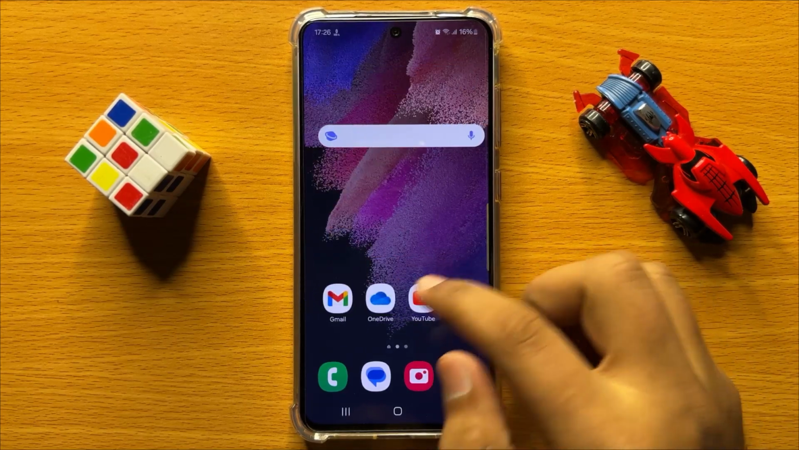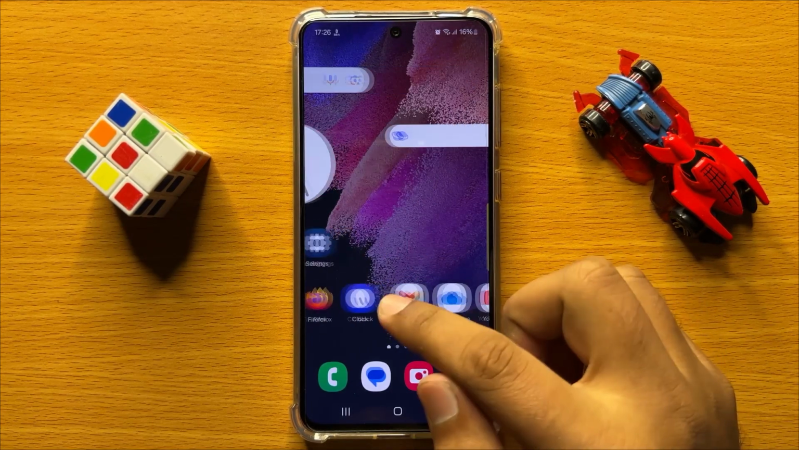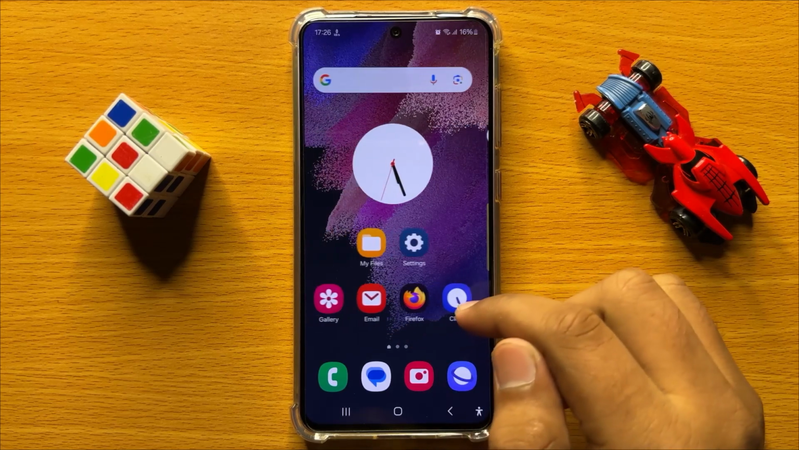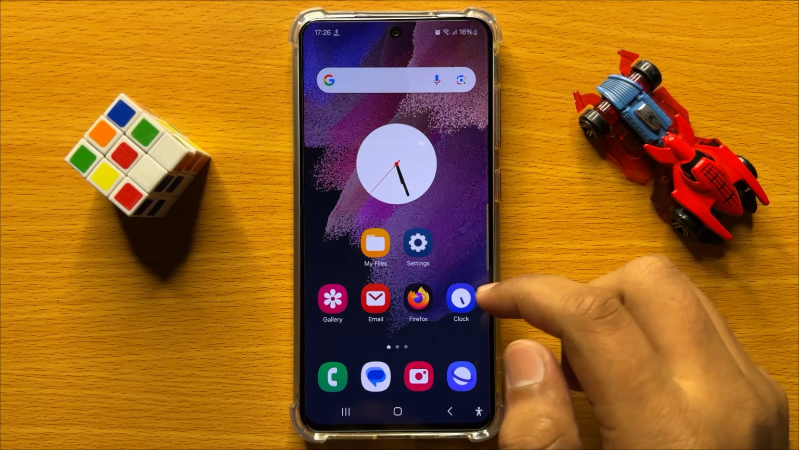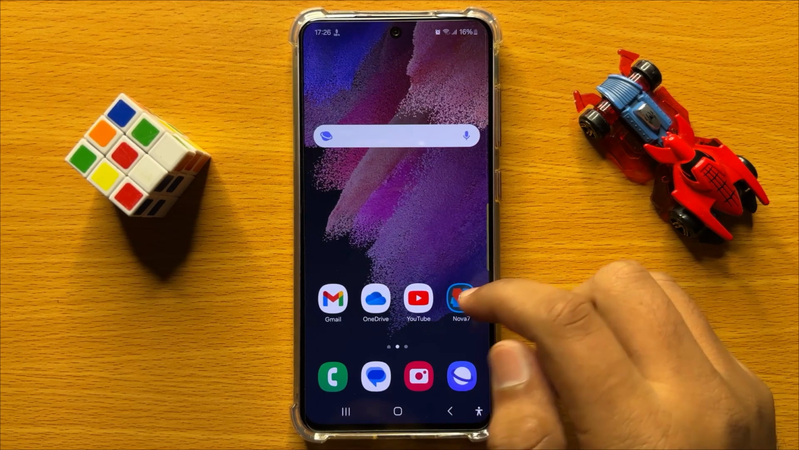Hello everyone, in this video I will show you how to enable or disable enhanced transfer security during Smart Switch transfer in Samsung Galaxy S24.